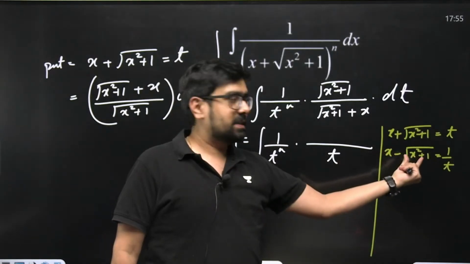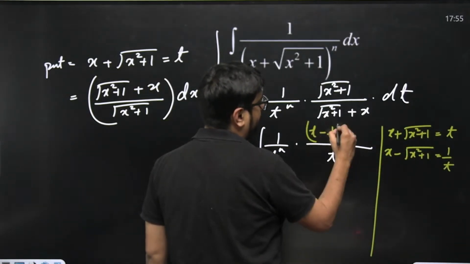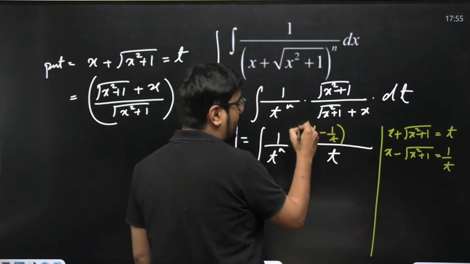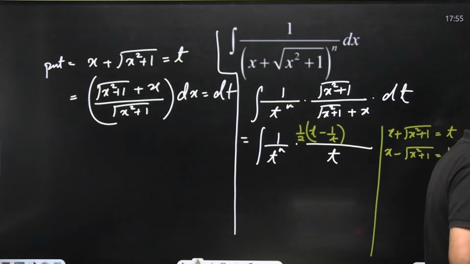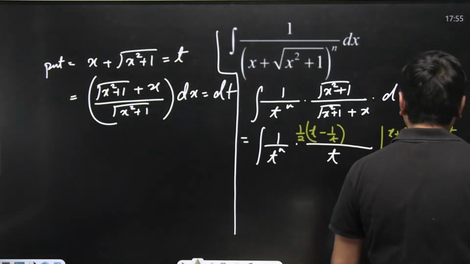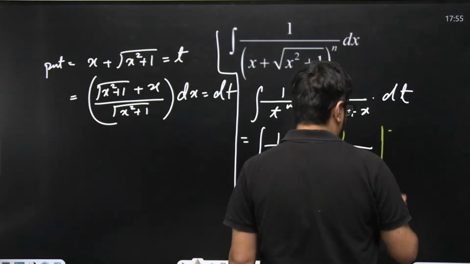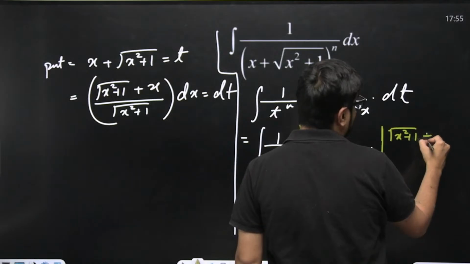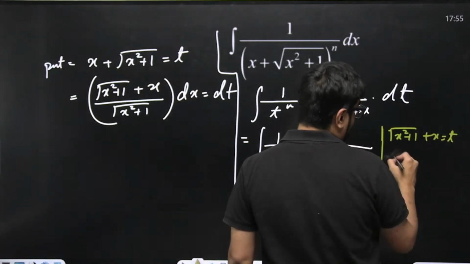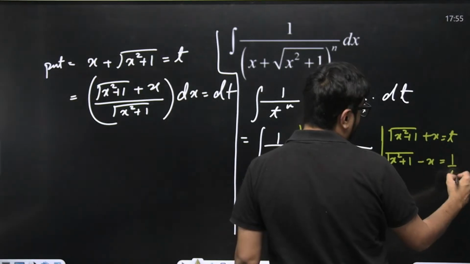Here there is a minus, so t minus 1 by t will come. The value will be, and into 2, so 1 by 2 will be multiplied. Or instead of writing like this, take the reverse. It will be easier to derive. If root of x square plus 1 plus x is taken as t, then root of x square plus 1 minus x will be 1 by t.